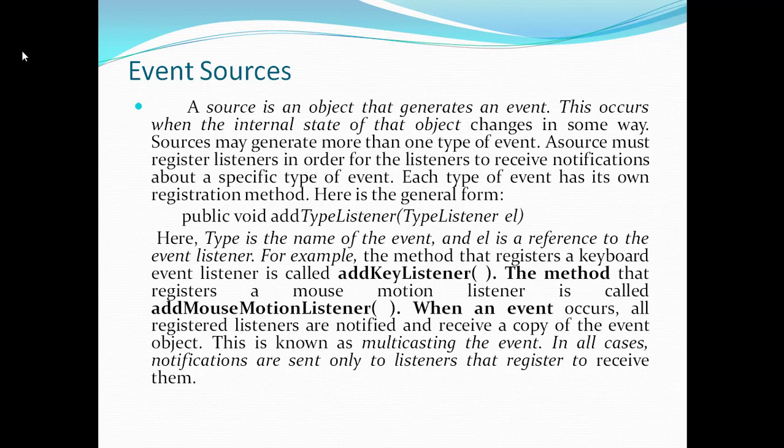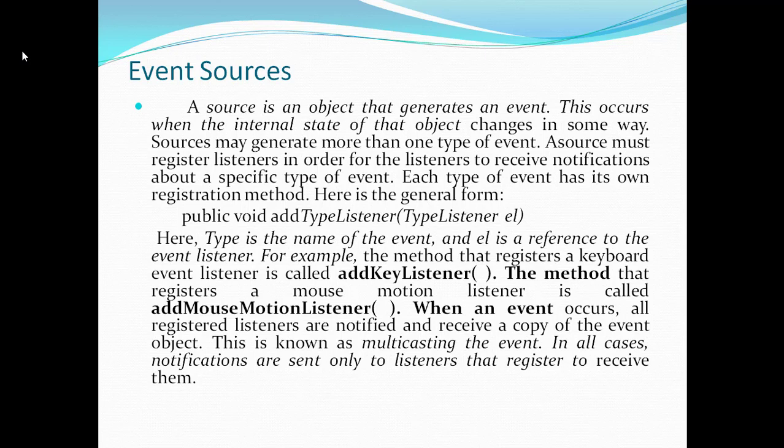Event sources. A source is an object that generates an event. This occurs when the internal state of that object changes in some way.